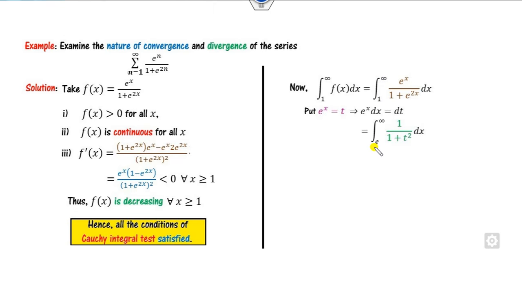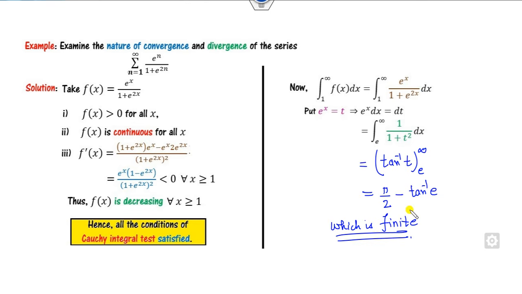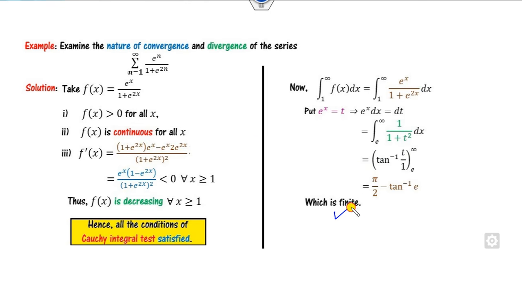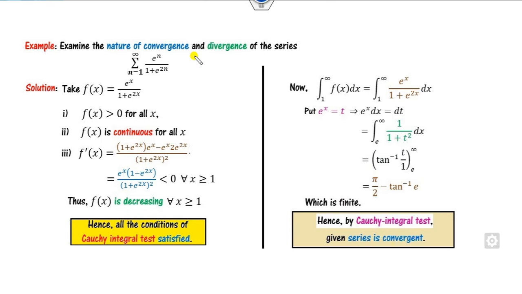Fine. What is the integration of this? This is nothing but tan inverse t over the limits e to infinity. What is the tan inverse of infinity? Pi over 2, and this is tan inverse of e, which is a finite number. Once it is a finite number, it means this integral is convergent. Hence, this infinite series is also convergent by the Cauchy integral test.